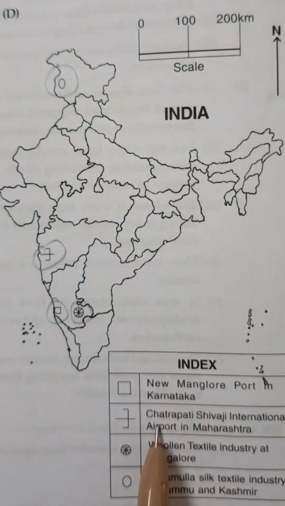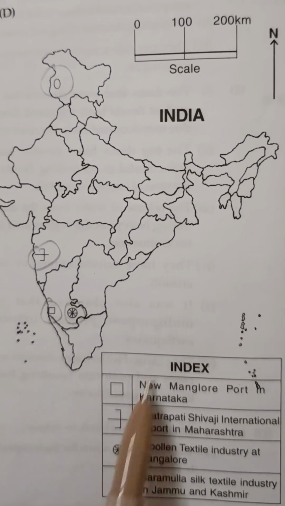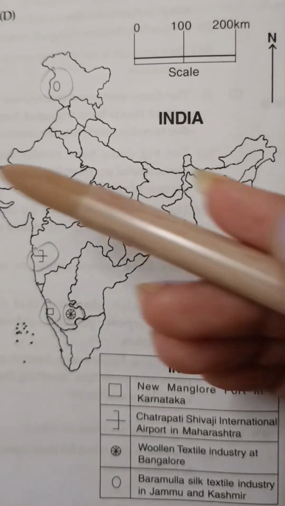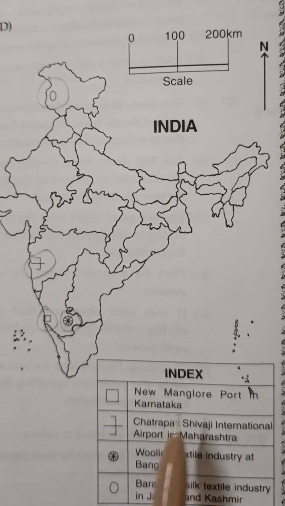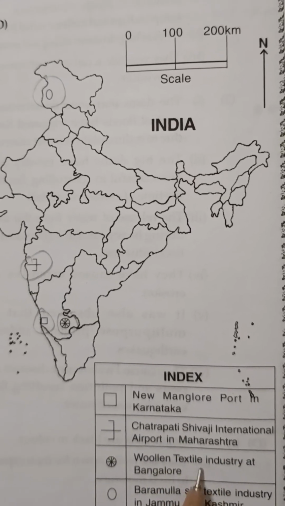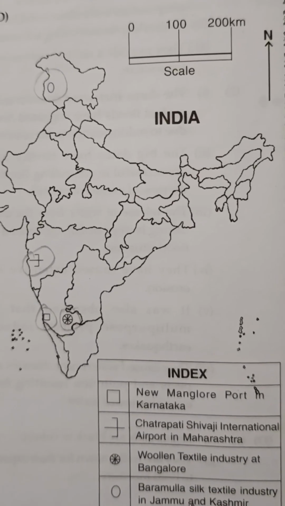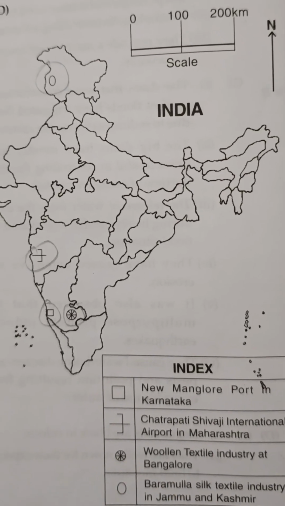This is the sixth map reading. First we will form the index. We will write all the points that we have to mark on this India map. So New Mangalore Port in Karnataka, Chhatrapati Shivaji International Airport in Maharashtra, woolen textile industry at Bangalore, Baramulla silk textile industry in Jammu and Kashmir, and we will give symbols for these.